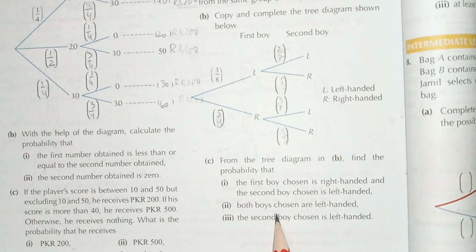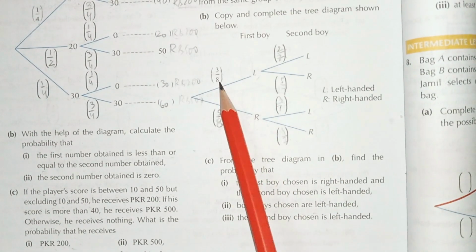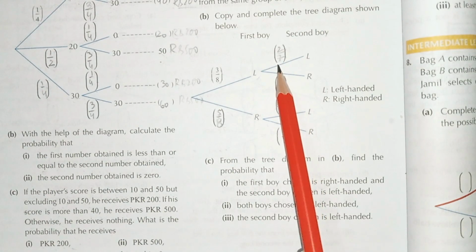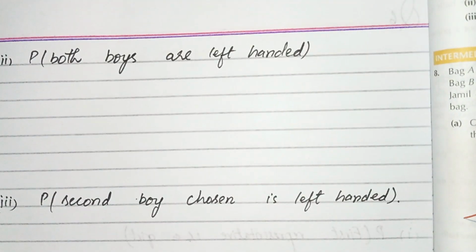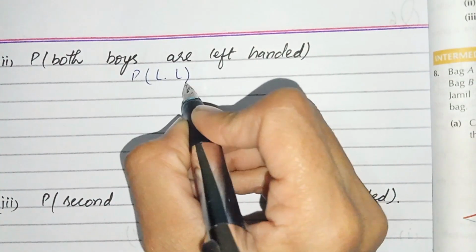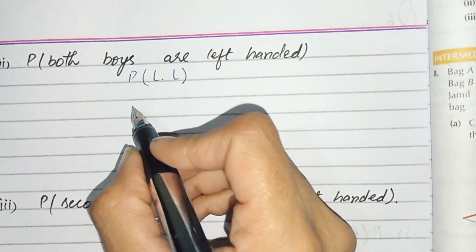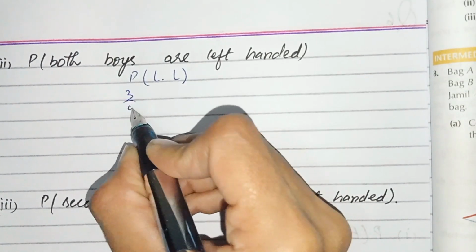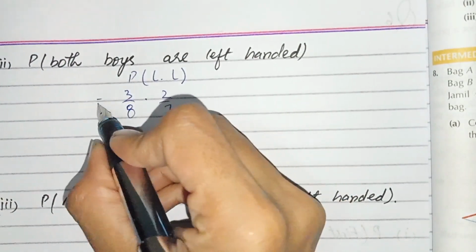Students, part number 2, both boys are chosen as left-handed. The probability of both boys being left-handed, left and left, is 3 by 8 and 2 by 7.